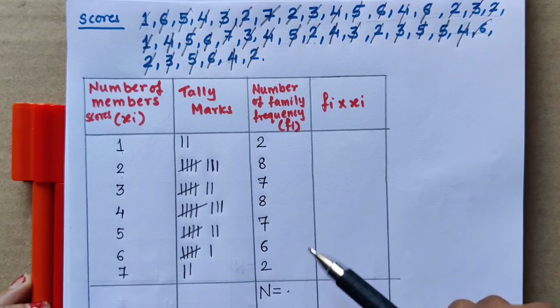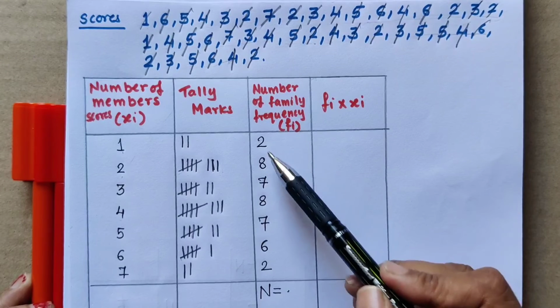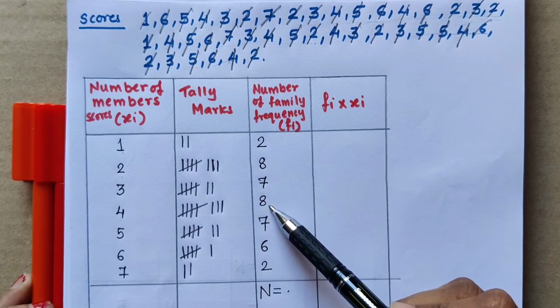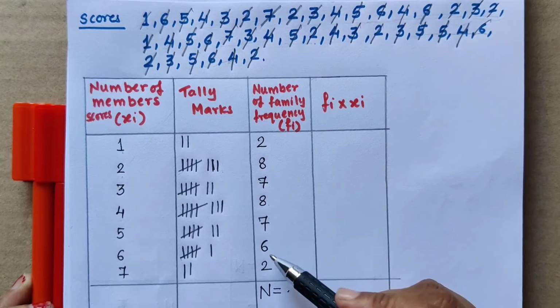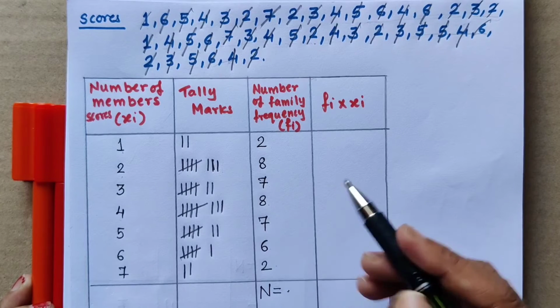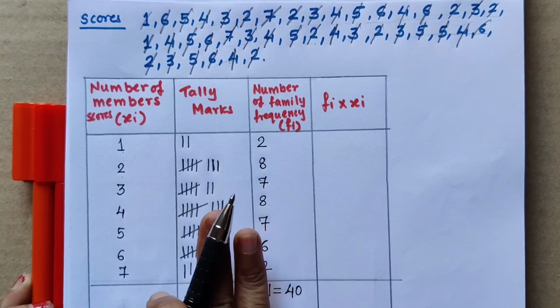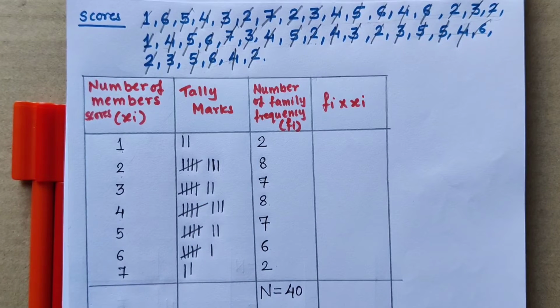If it is not 40, then somewhere we have made a mistake. So let us check: 2 plus 8 is 10, 10 plus 7 is 17, 17 plus 8 is 25, 25 plus 7 is 32, 32 plus 6 is 38, 38 plus 2 is 40. We are getting 40. That means our observation is correct.